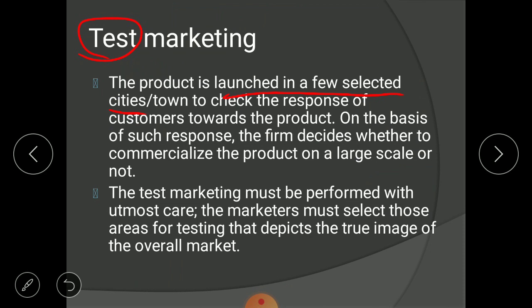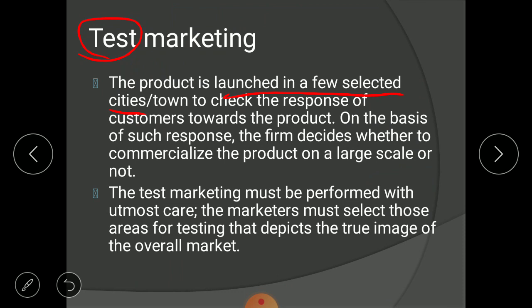So in test marketing, we launch our product in a specific area to know the reaction of consumers. If consumers like the product, we will launch in the full market. If consumers don't like the product, we will ask them why, modify the product, and launch again in the same area. If consumers like it, we will launch in the total market. Getting it? It is written that on the basis of such response, the firm decides whether to commercialize the product on a large scale or not.